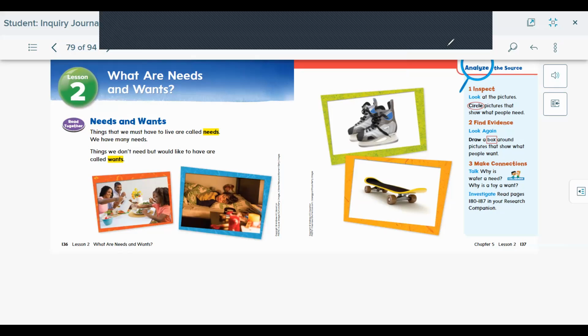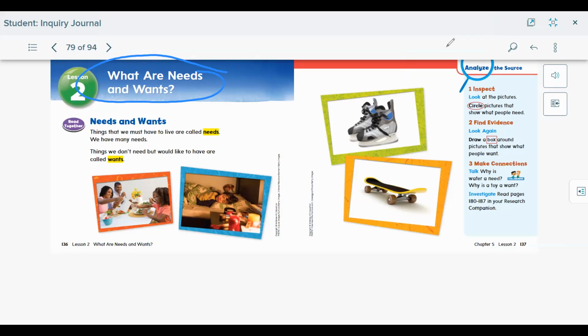Superstars, it's time for social studies. We are on chapter 5, lesson 2. What are needs and wants?